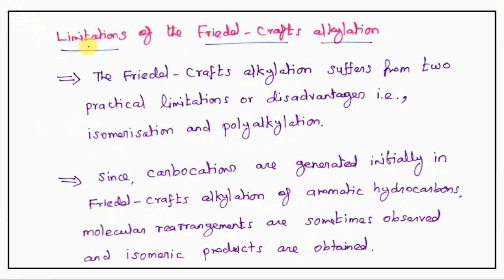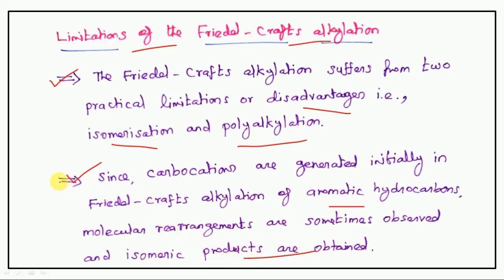Next, limitations of Friedel-Crafts alkylation. So what is the limitation? Major point, the Friedel-Crafts alkylation suffers from two practical limitations or disadvantages, that is isomerization and polyalkylation. See, the carbocations are generated initially in Friedel-Crafts alkylation of aromatic hydrocarbons, and then molecular rearrangements are sometimes observed and isomeric products are obtained.